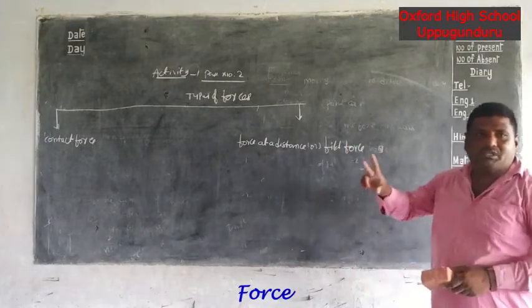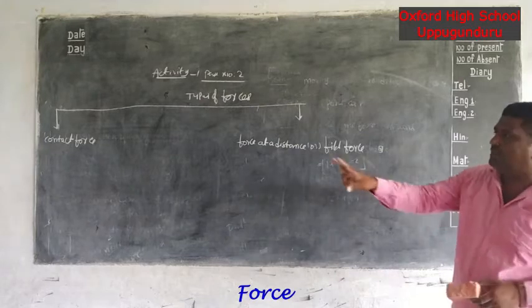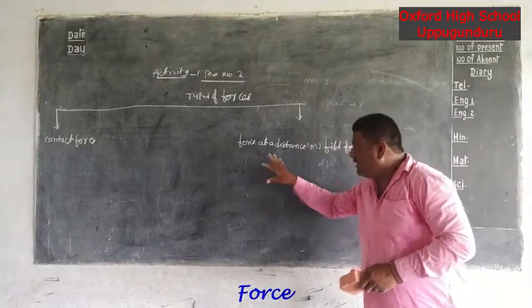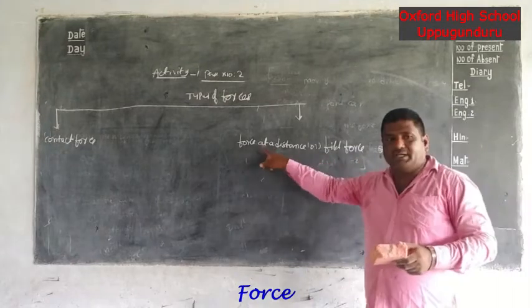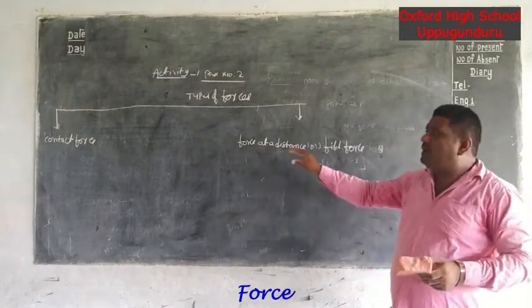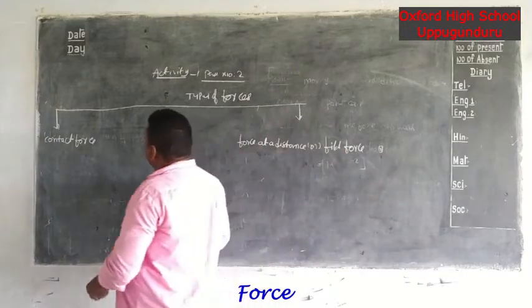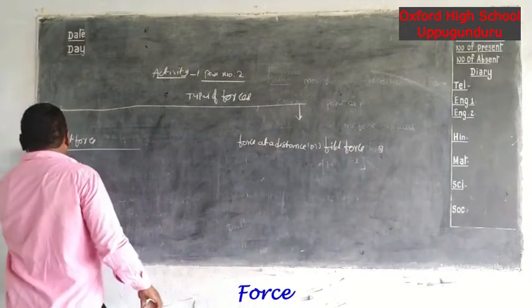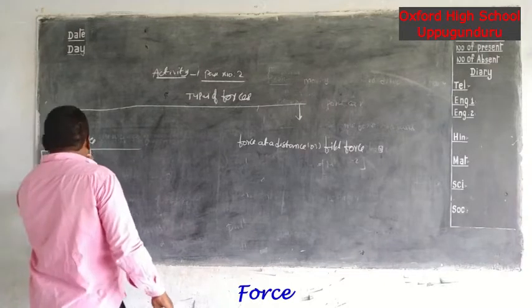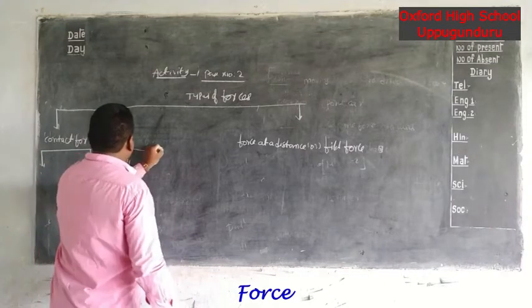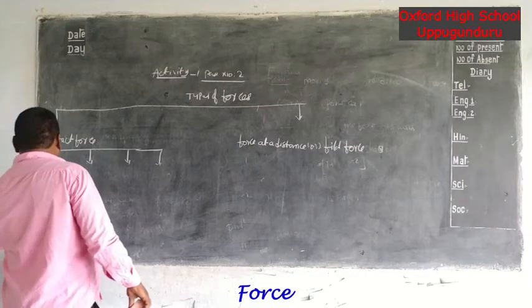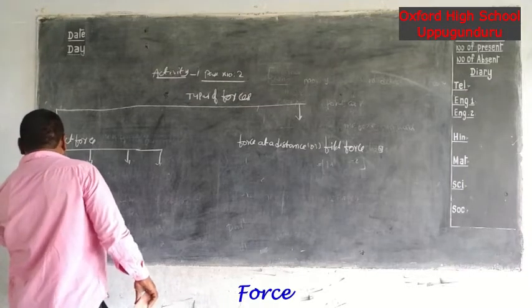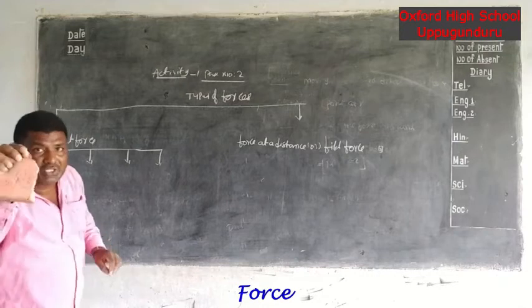How many types of forces? Mainly two types. First one is contact force and second one is field force, or another name is the force at a distance. Again, contact force is also divided into four categories. First one is the muscular force. Second one is the frictional force.